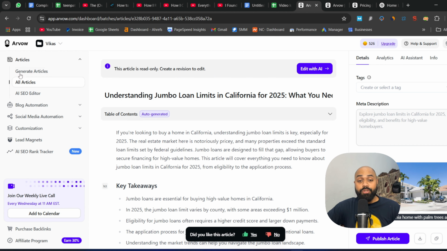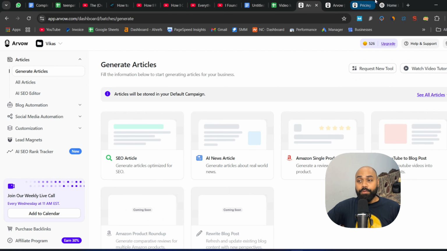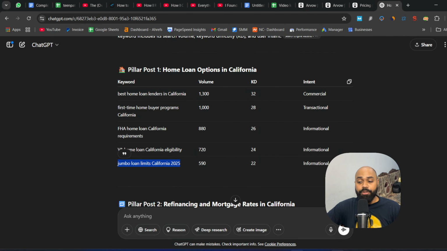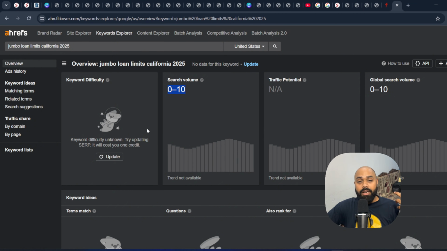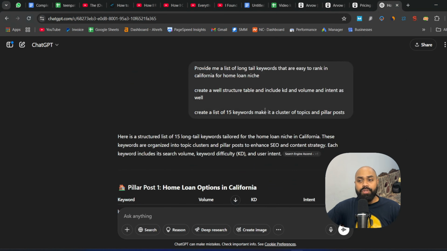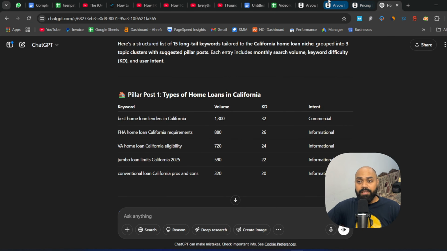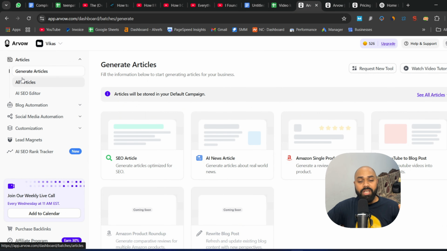So guys, you see it's so easy to produce a high quality article. Basically, you have to do your research using ChatGPT, then do the validation using Ahrefs, SEMrush, or any other tool of your choice. You simply have to gather a cluster of topics, start using Arvo to generate really high quality articles, and start publishing those articles onto Google.